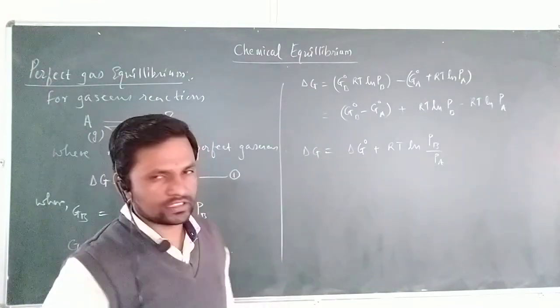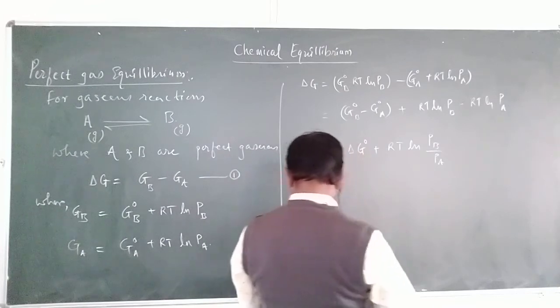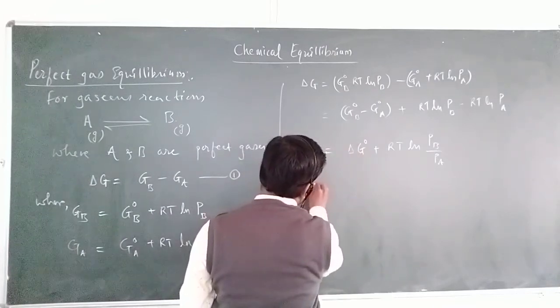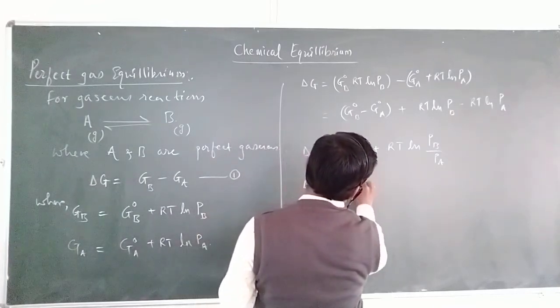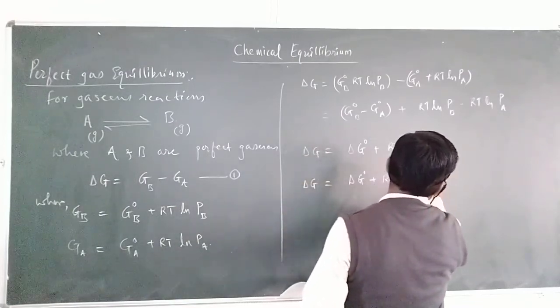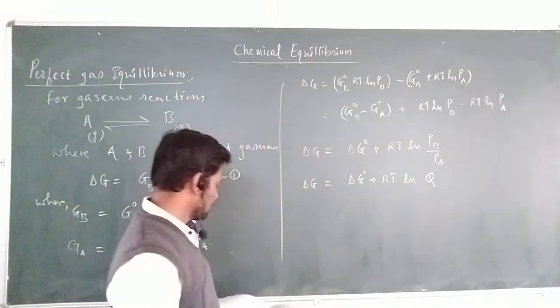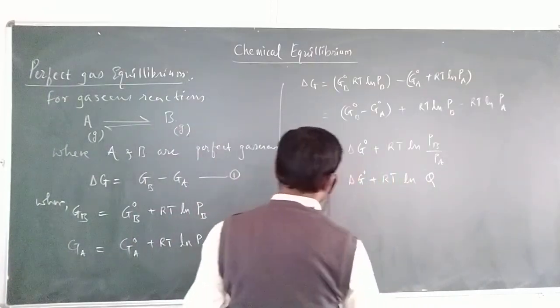So subtraction is nothing but the dividend of each other. Here we can write delta G equal to delta G naught plus RT ln Q. Q is nothing but the quotient, the reaction quotient, where